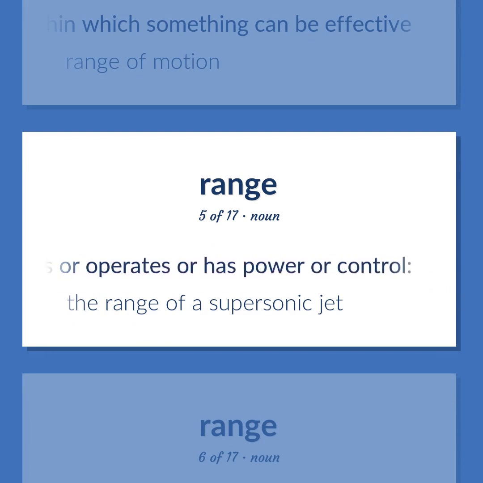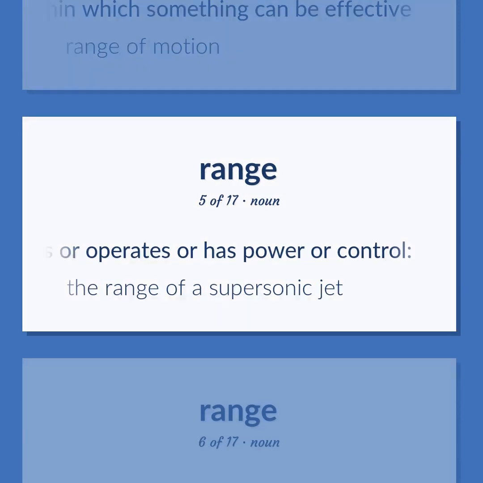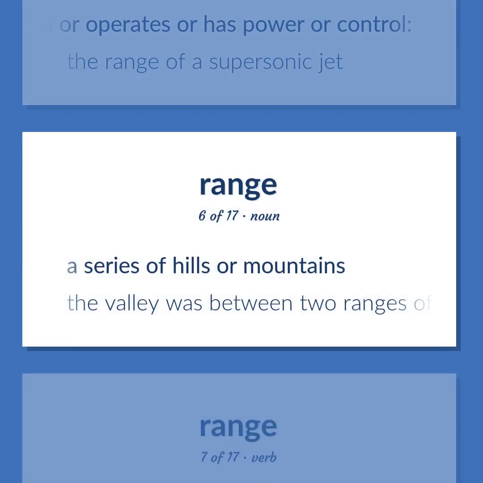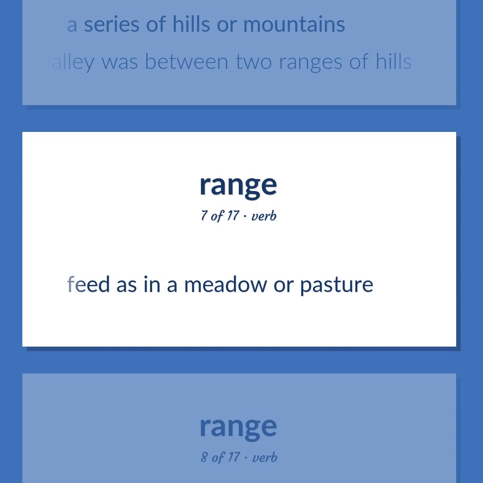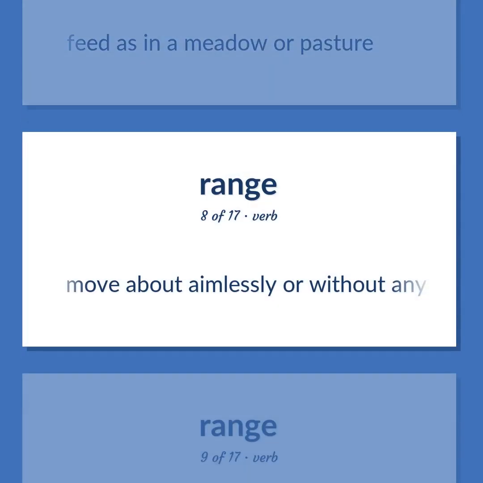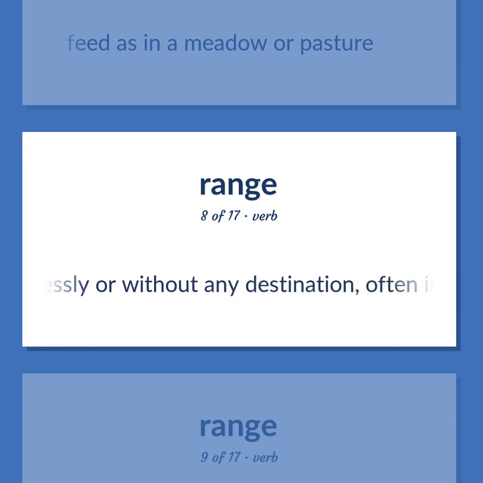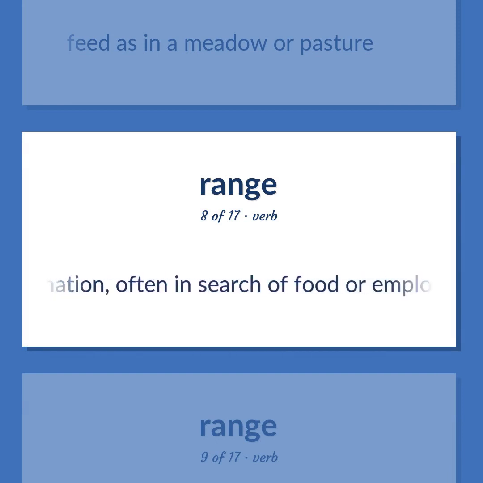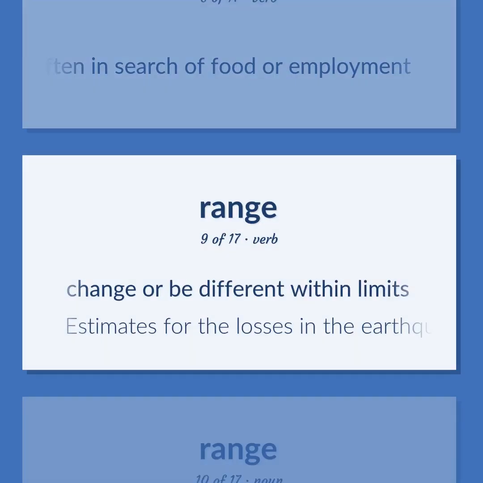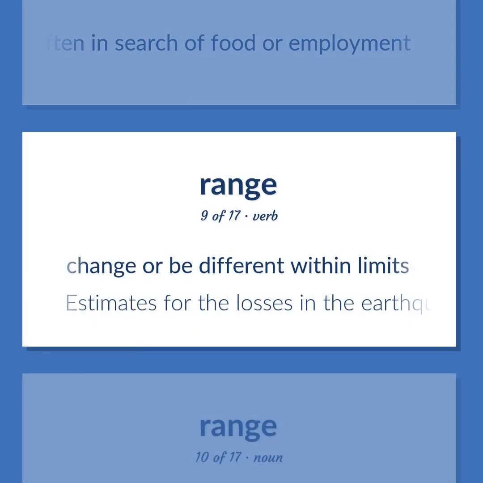The range of a supersonic jet. A series of hills or mountains. The valley was between two ranges of hills. Feed as in a meadow or pasture. Move about aimlessly or without any destination, often in search of food or employment. Change or be different within limits.